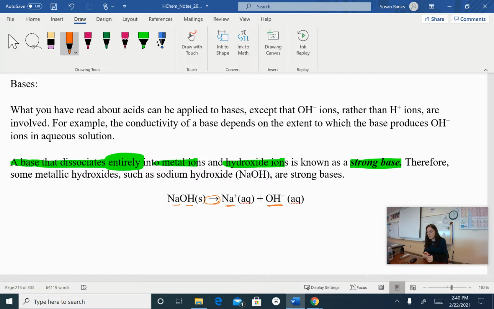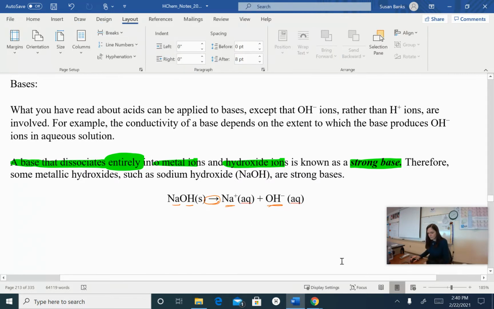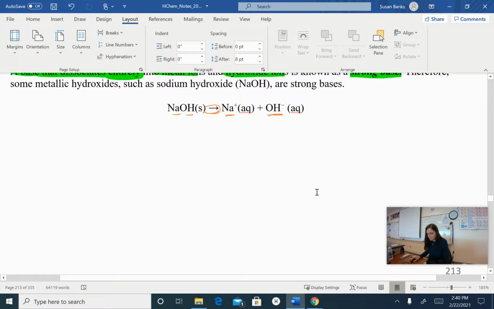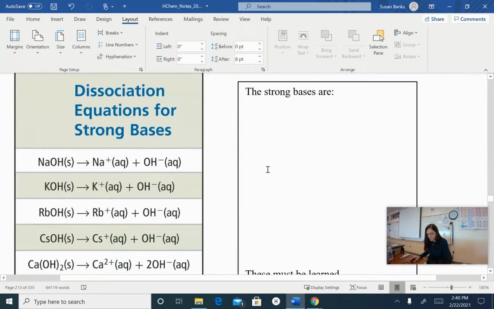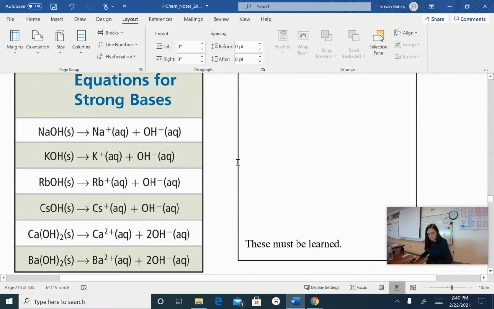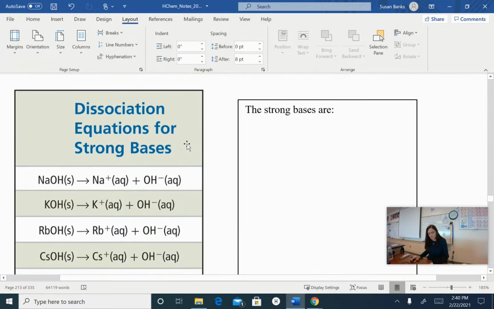It is dissolvable. Now, if you remember back to our solubility rules, what was our rule with hydroxides? Think about that for a second. Okay, so here we go. Dissociation equations for strong bases.